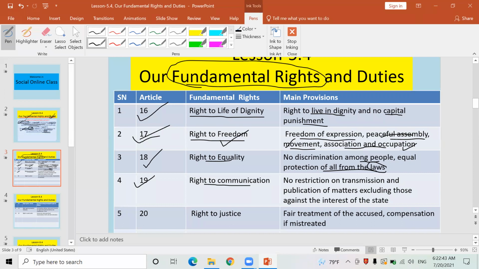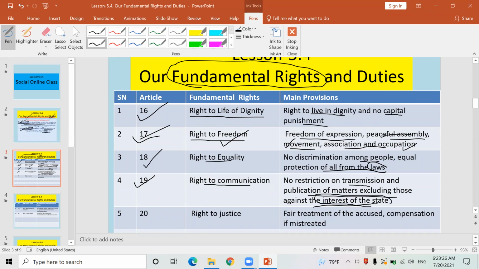What does it mean? It means no restriction on transmission and publication of matters, excluding those against the interests of the state. You have a right to write any article in any magazine. Even a publication house can publish any sort of magazine or newspaper. They can telecast their program, they can broadcast their program from radio, they can telecast their program from television by establishing a television station, a radio station, an FM station. These all come under right to communication. Okay, but their programs shouldn't be against the interest of the state.